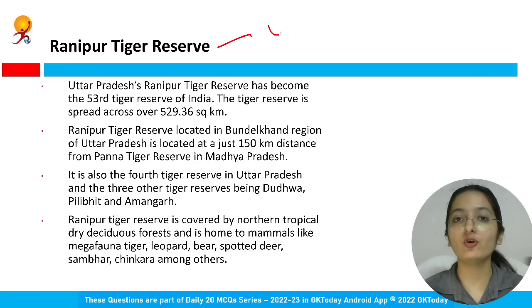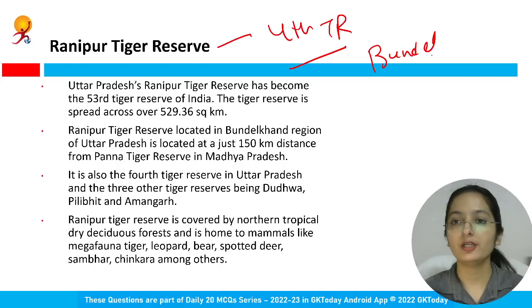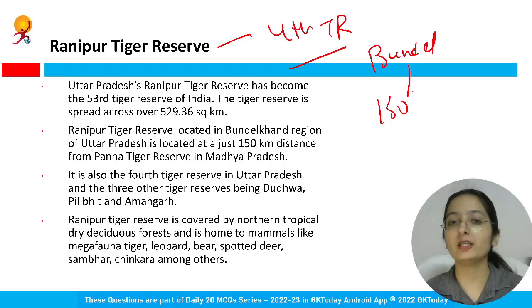So this is the fourth tiger reserve in UP, in the Bundelkhand region. It is near Panna Tiger Reserve in Madhya Pradesh. The total distance between both of them is 150 kilometers. As I have told you, Ranipur Tiger Reserve is in the Bundelkhand region, the fourth tiger reserve. The other three are Dudhwa, Pilibhit, Amangarh. These are the other three tiger reserves in Uttar Pradesh.